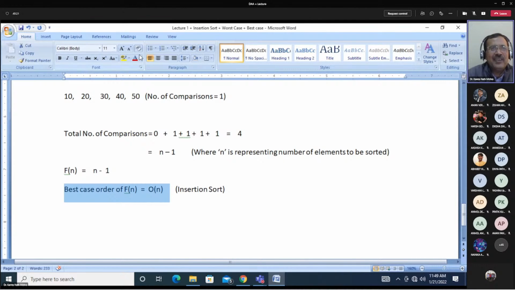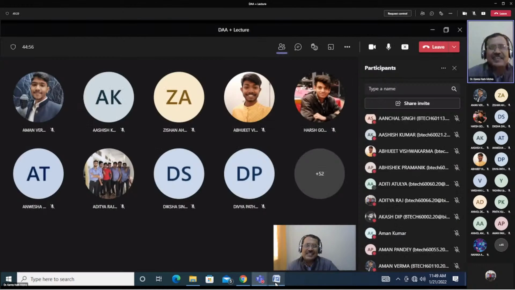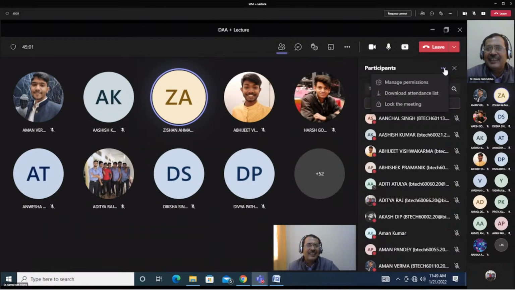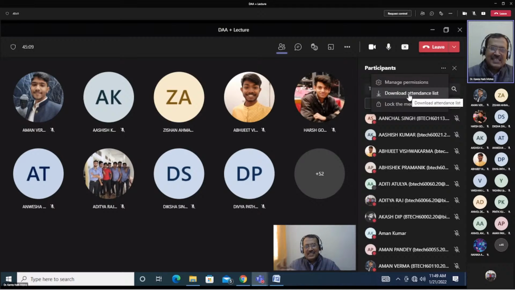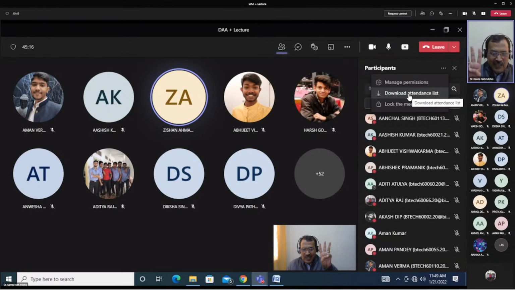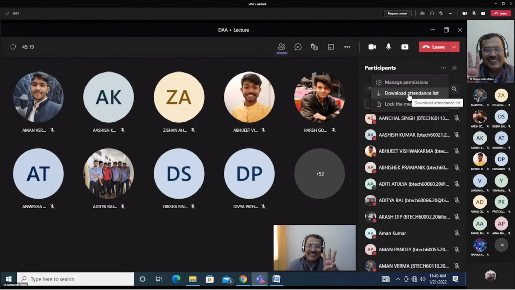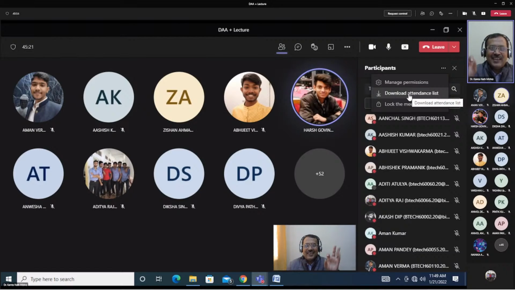This is the best case of insertion sort, which is n. Now you see, today we discussed 3 things. Zeeshan, what were the 3 things? What did we discuss? Sir, first sir, we discussed the average case, how to find the average case. Yeah, first we discussed the average case, then we discussed the worst case, then we discussed the best case. Means today we got 3 orders of insertion sort. How many orders? 3 orders. Worst case order. What is the worst case order of insertion sort?